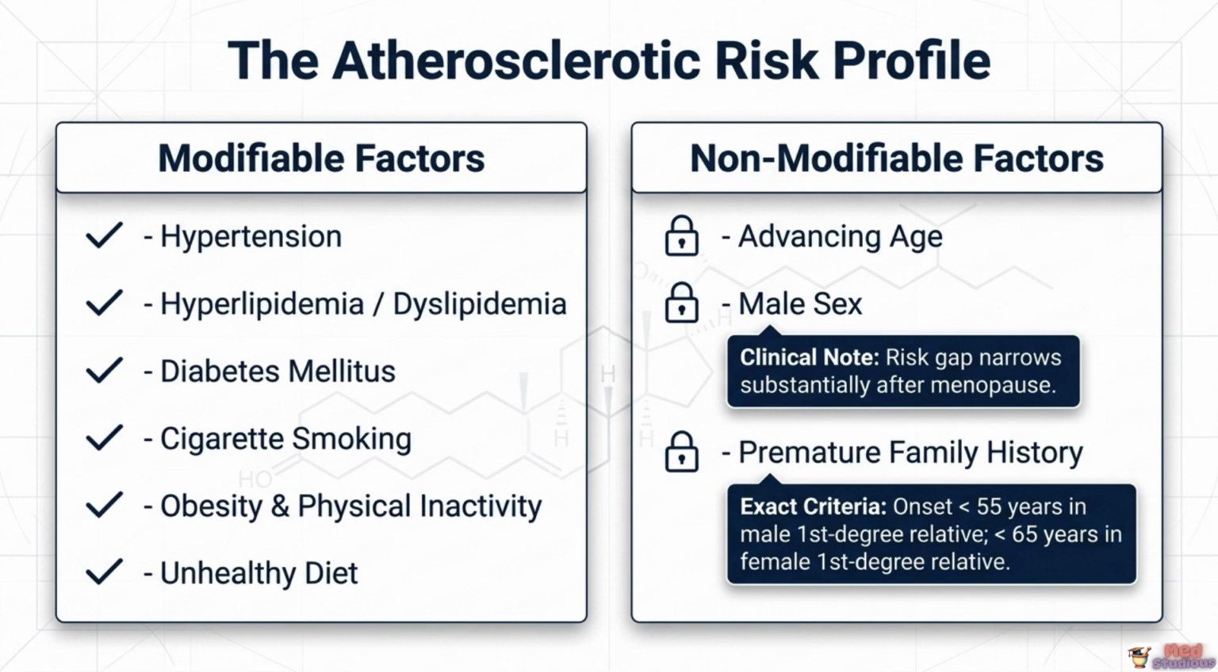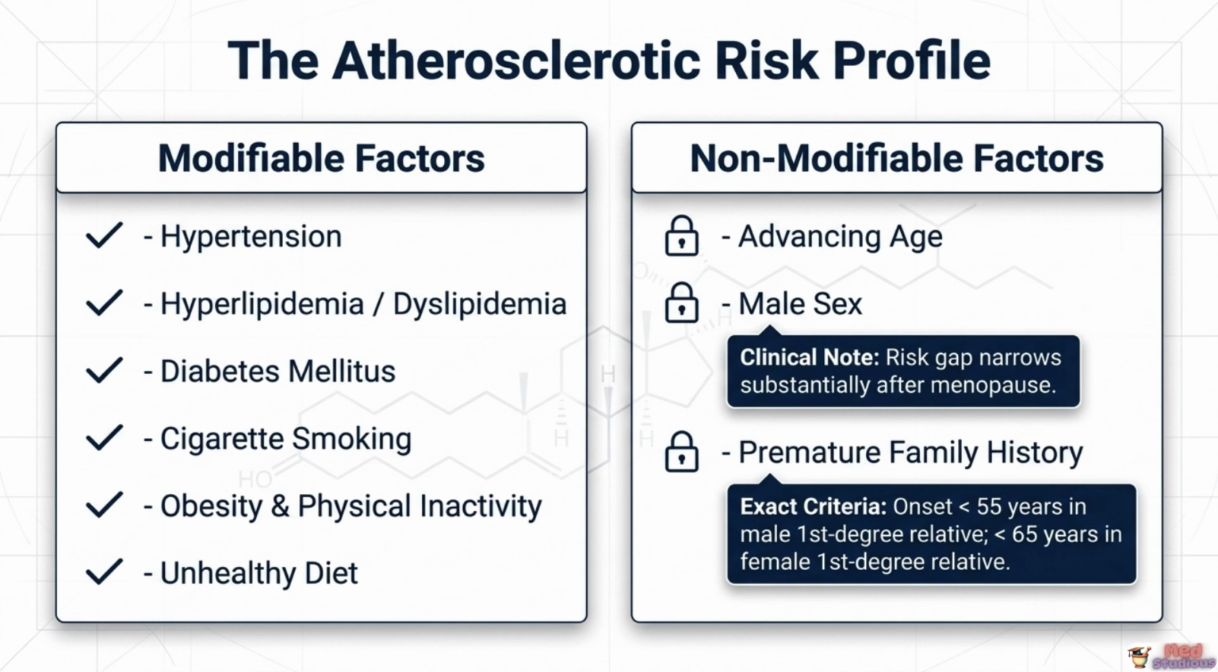Understanding who develops chronic coronary disease starts with the classic atherosclerotic risk profile, divided into modifiable and non-modifiable categories. The modifiable risk factors, the ones we can actually intervene on, include hypertension, hyperlipidemia or dyslipidemia, diabetes mellitus, cigarette smoking, obesity combined with physical inactivity, and an unhealthy diet. These represent the primary targets of lifestyle modification and pharmacologic prevention throughout a patient's care. The non-modifiable risk factors include advancing age, male sex, and a family history of premature coronary heart disease.